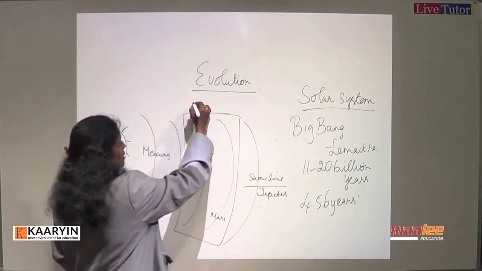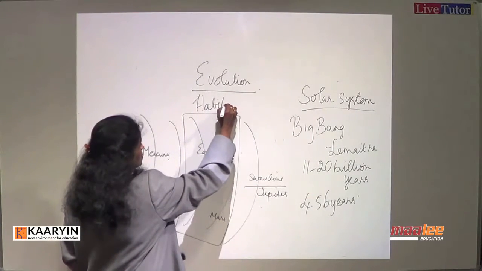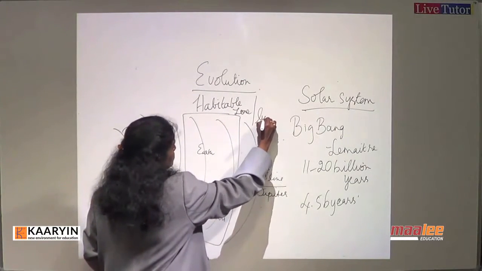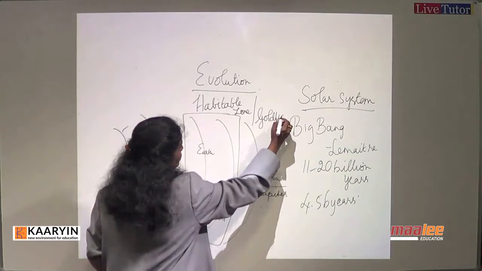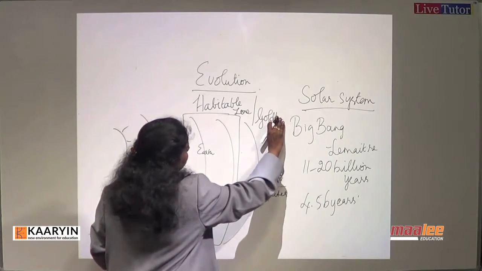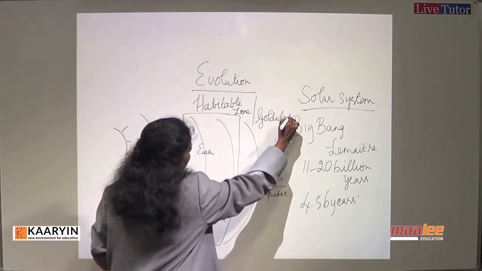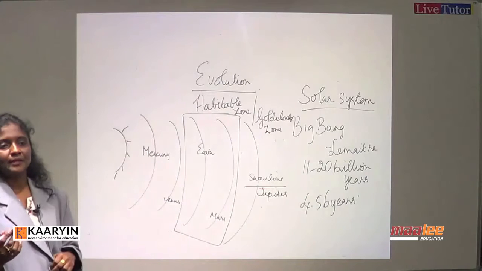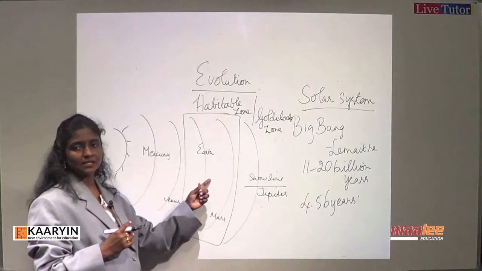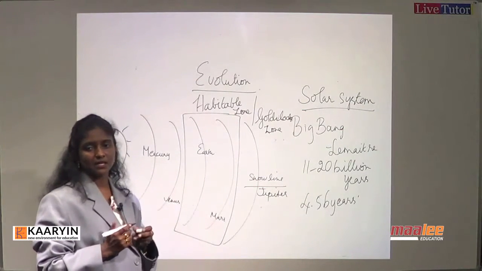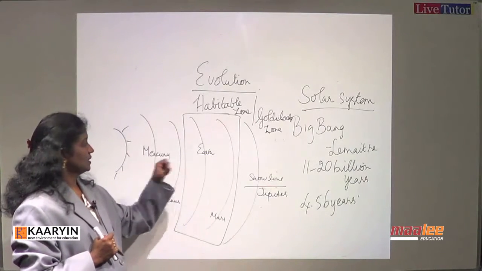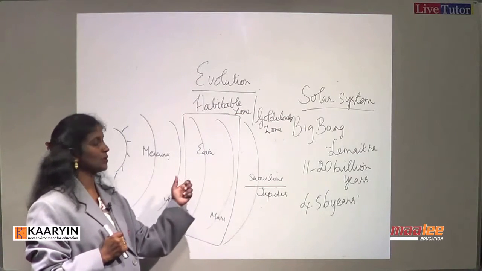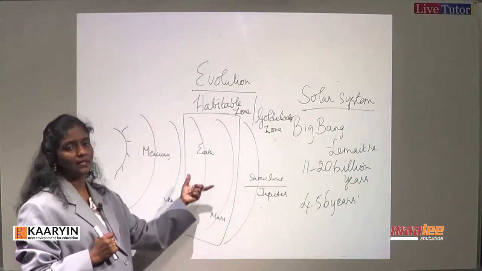We call it the habitable zone or Goldilocks zone. So we can expect life only in these two planets. Earth and Mars are neither too close to the sun nor far away from it. That is why life is possible only in these two planets.